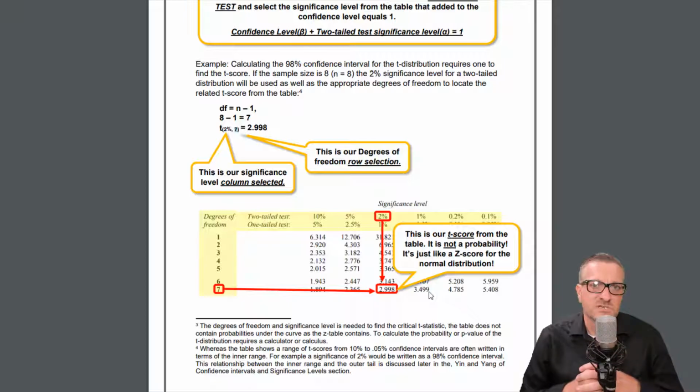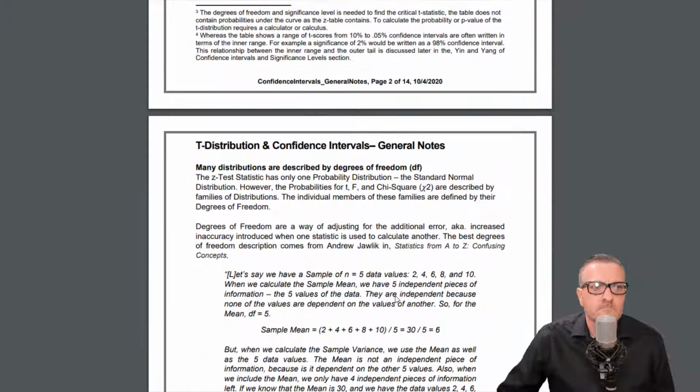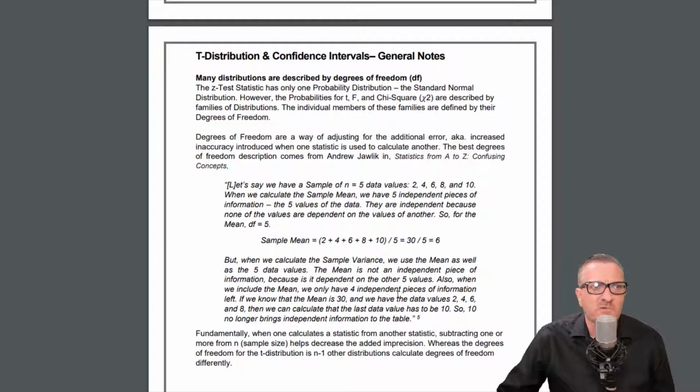The z-distribution table actually is very dynamic, and there's about 3 different ways to use it, and I haven't shown them all yet, but the big deal here is the t-table. We put in the degrees of freedom and then our significance level, based on whether we're doing a two-tail or one-tail test, and we get the t-score, okay? And we'll pull up the full t-table in a little bit.